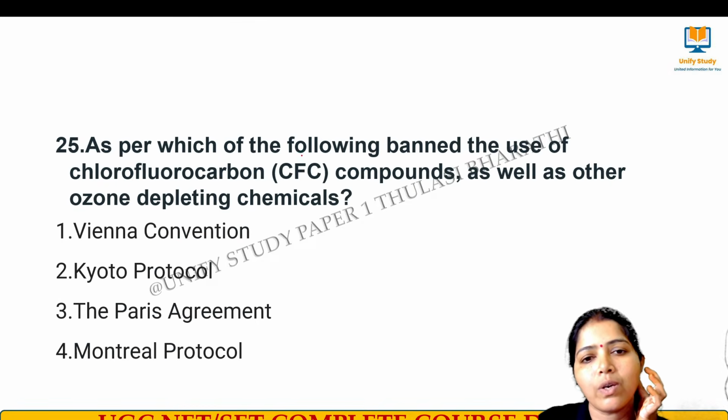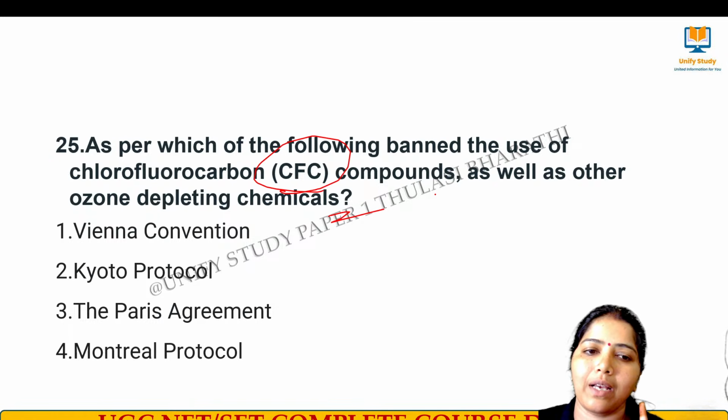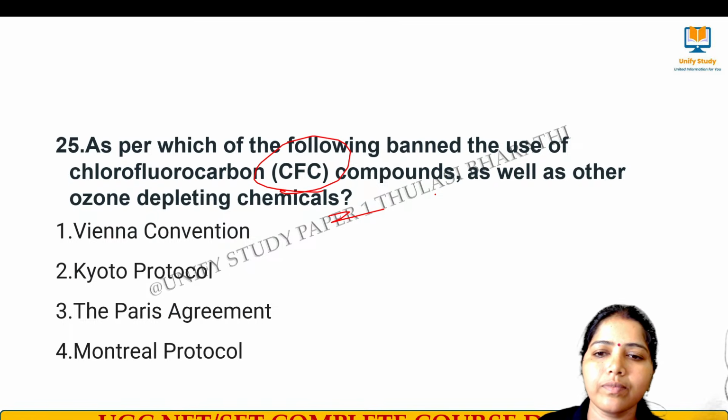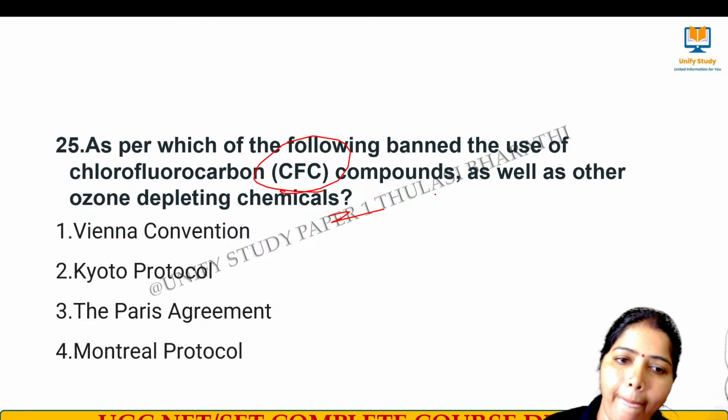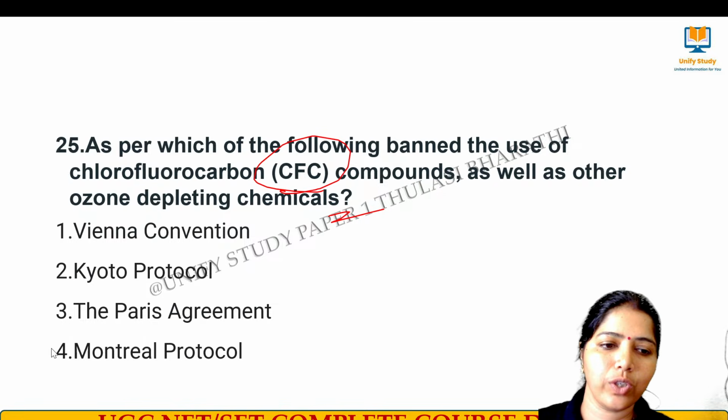Next one. Which of the following banned the use of chlorofluorocarbons as well as other ozone depleting chemicals? Which protocol is it? Very good. Quick answers.